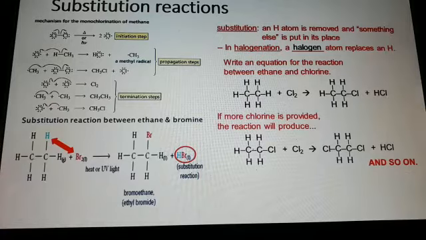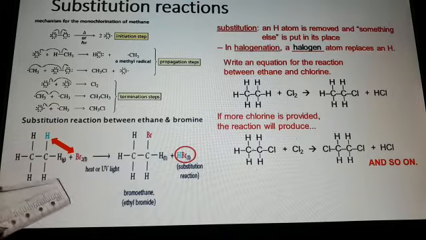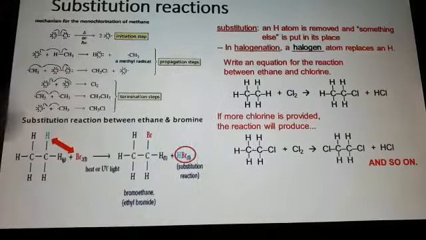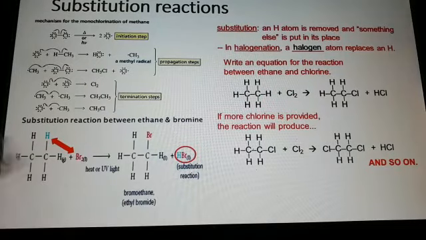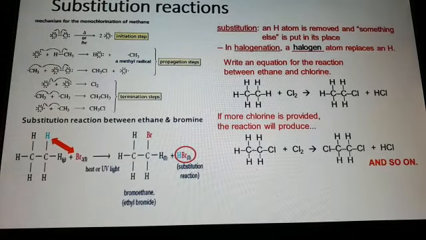Same like this, it reacts with ethane. Here it is chlorination, and here it is the bromine reaction. Bromoethane or ethyl bromide is formed. These two are substitution reactions.